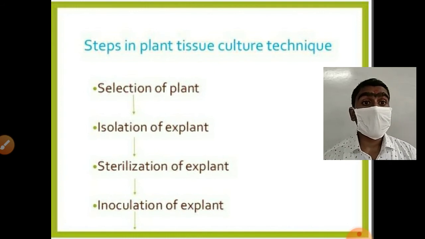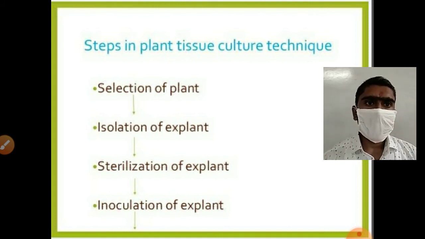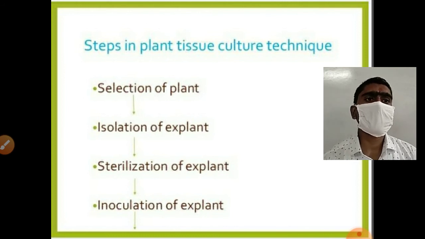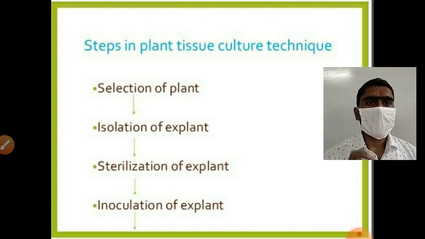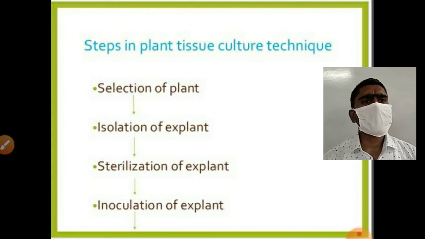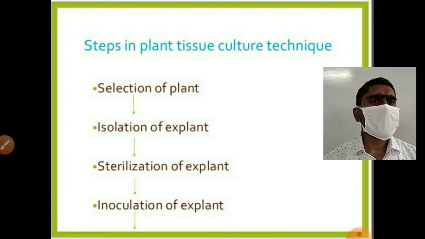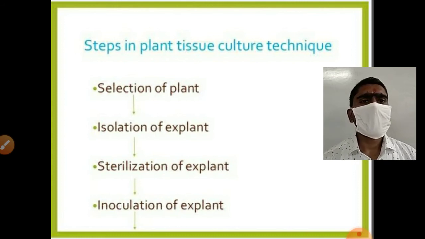After that, sterilization. It is one of the important steps in tissue culture, sterilization of explant. Our explant must be sterilized. If the explant is not properly sterilized, then what happens? It will contaminate your whole culture, and most probably fungal contamination occurs in tissue culture. And we use Bavistin. Bavistin is the chemical we use to avoid fungal contamination.